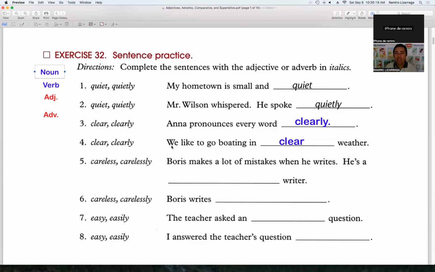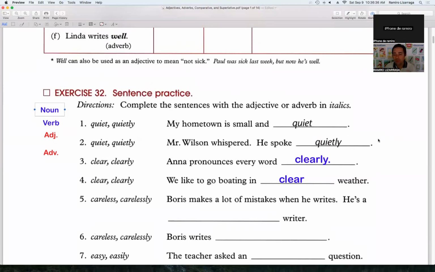For example, we have this sentence right here. We like to go boating in clear weather. Which question can I ask to have that sentence as an answer? And this is a good practice for you, for making questions. Making questions is extremely important. Why? Because through questions, we can create or maintain a conversation.